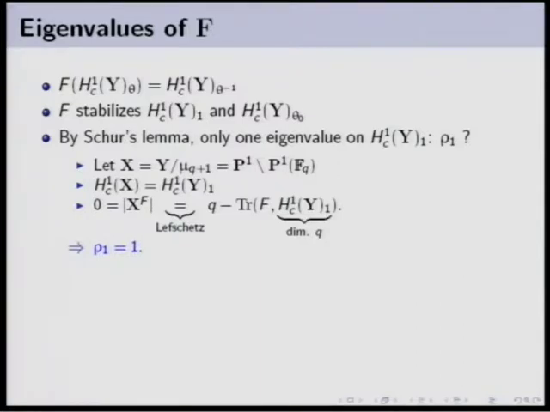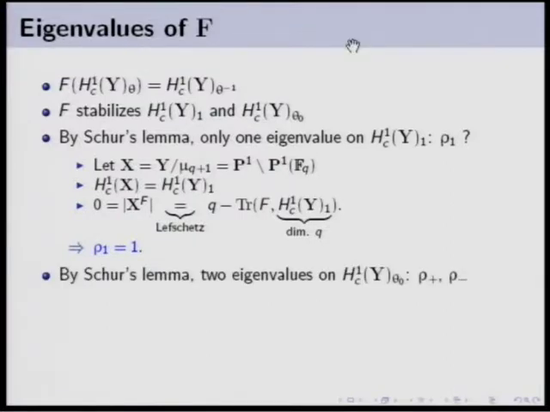The situation is a little bit more complicated for the action on the theta 0 isotypic component because this guy is not irreducible as an SL2 of FQ module. We proved yesterday that it has two irreducible components, two irreducible characters here.